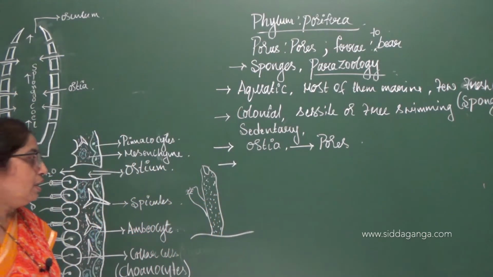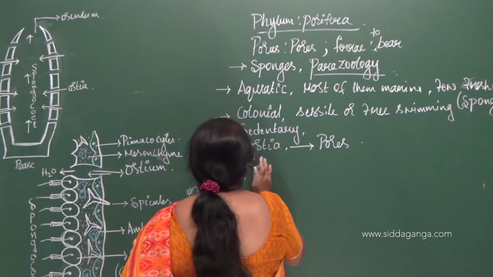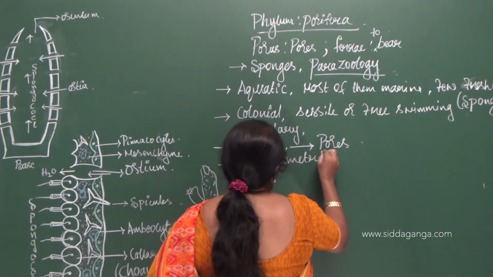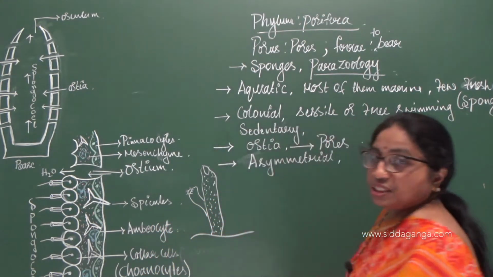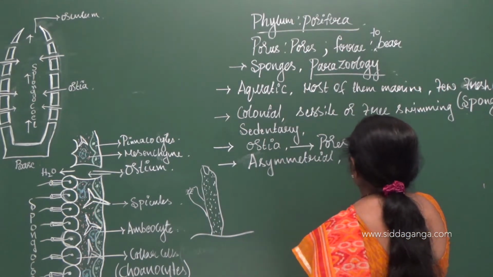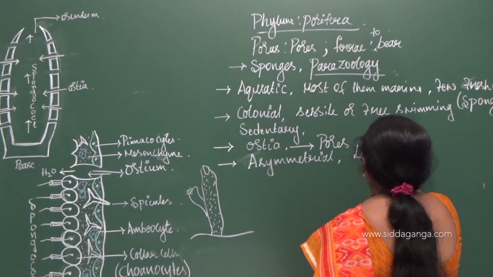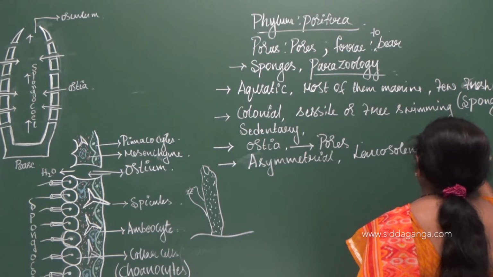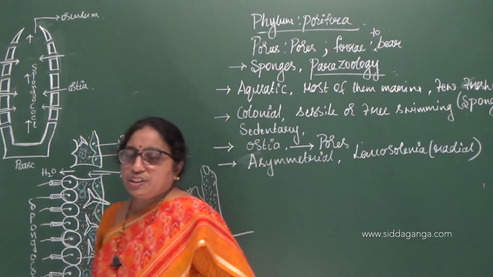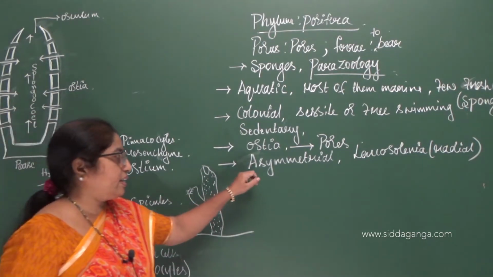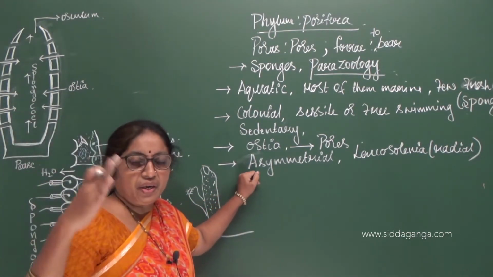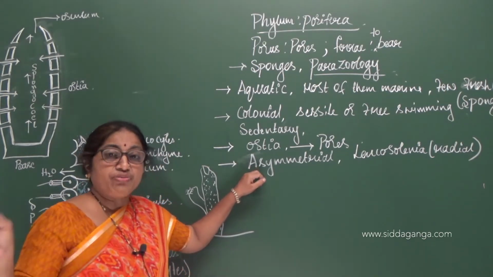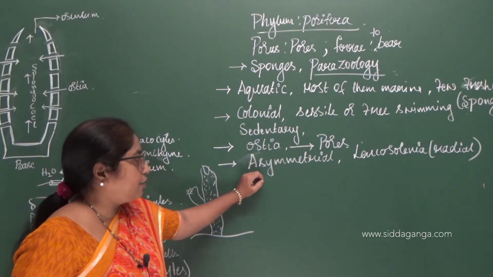Now, coming to symmetry, they are asymmetrical. Most of them are asymmetrical except Leucosolenia, which exhibits radial symmetry. Because they are irregular in shape, they exhibit asymmetry, which means in any plane they cannot be cut into two identical halves.